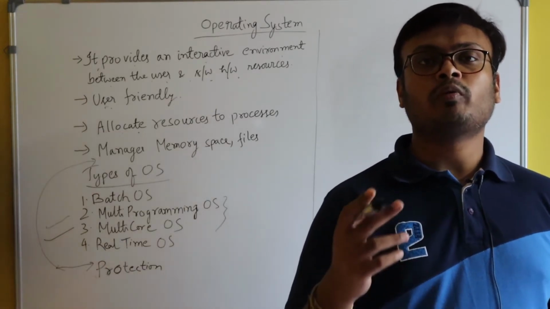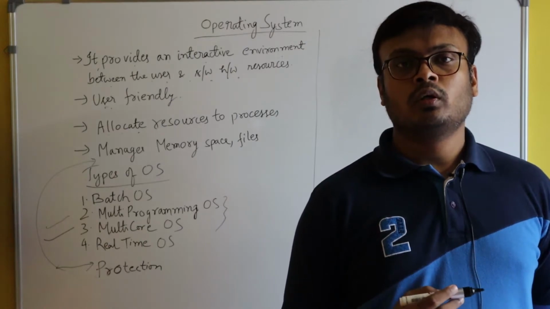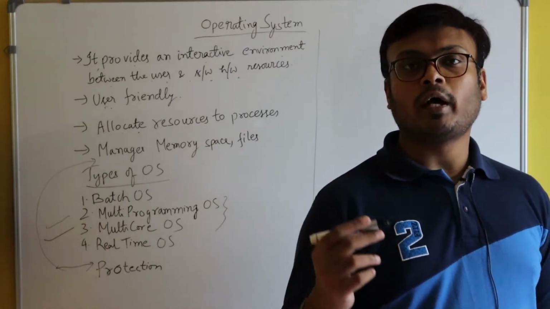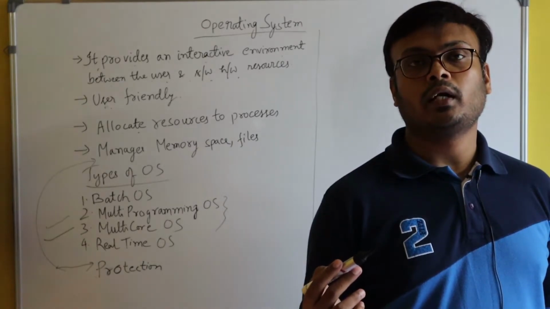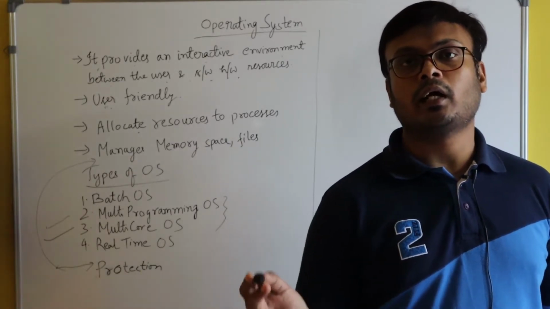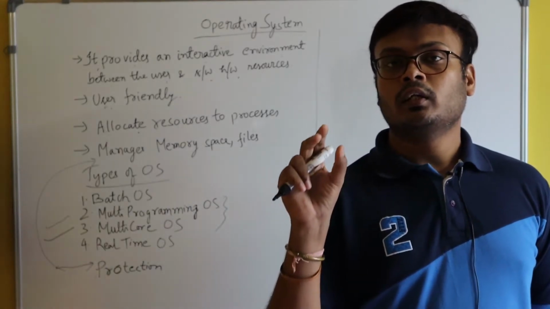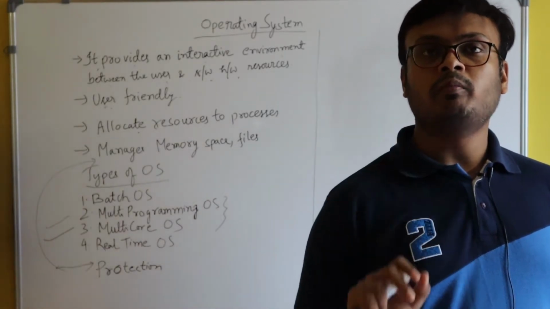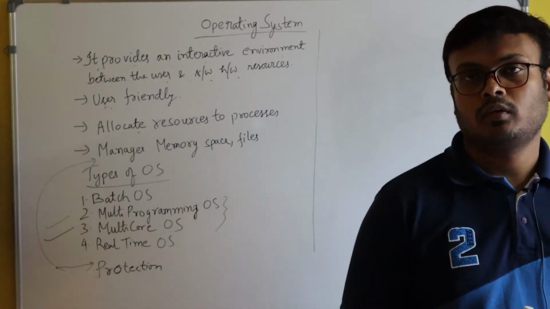So how will you provide the input value? By pressing a key on the keyboard. Here the operating system will provide you access to the keyboard, so that after pressing one key, the value will be immediately given to the program and your program will run successfully.